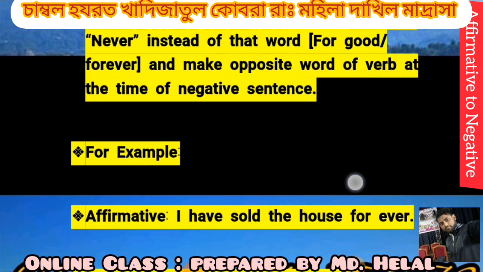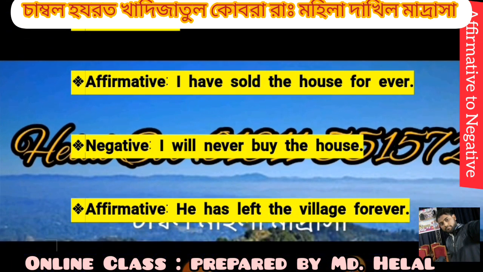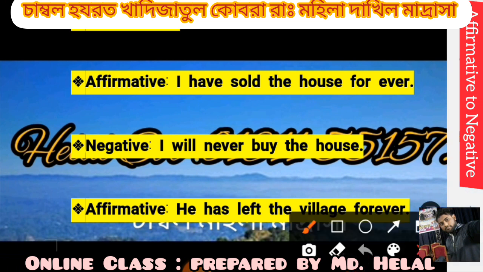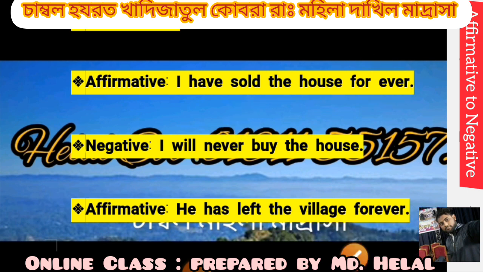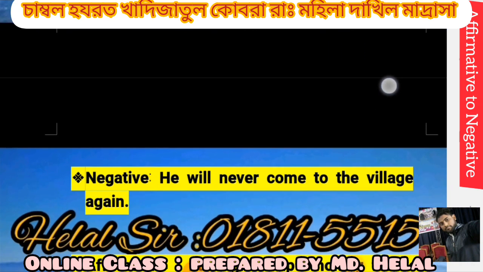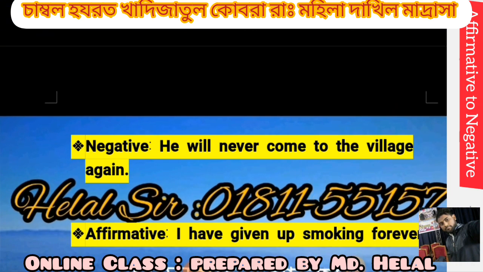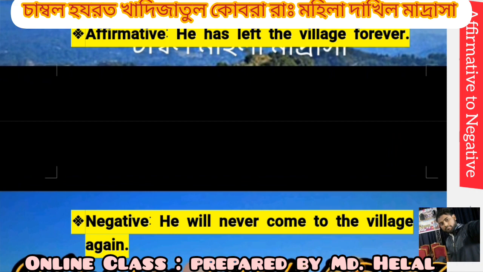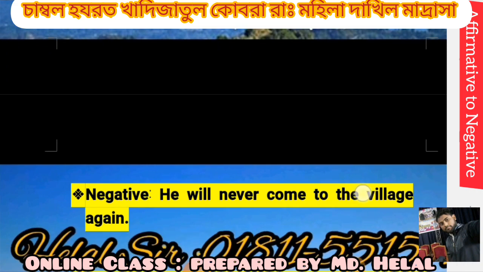For example, I have sold the house forever. I will never buy the house. Here, forever changes to never. He has left the place forever. He will never come to the place again. In the sentence, forever changes to will never.